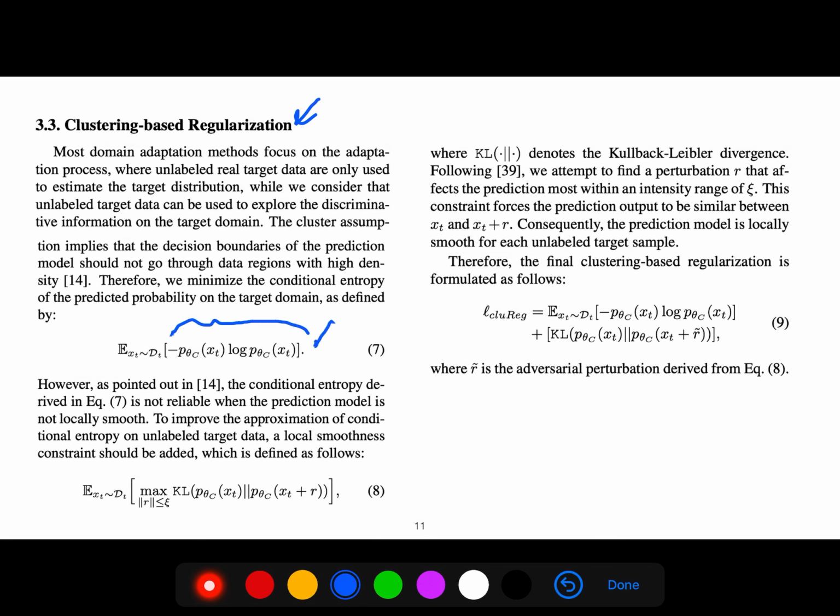So I've seen this several times in different papers. So interesting that everybody is using this entropy.